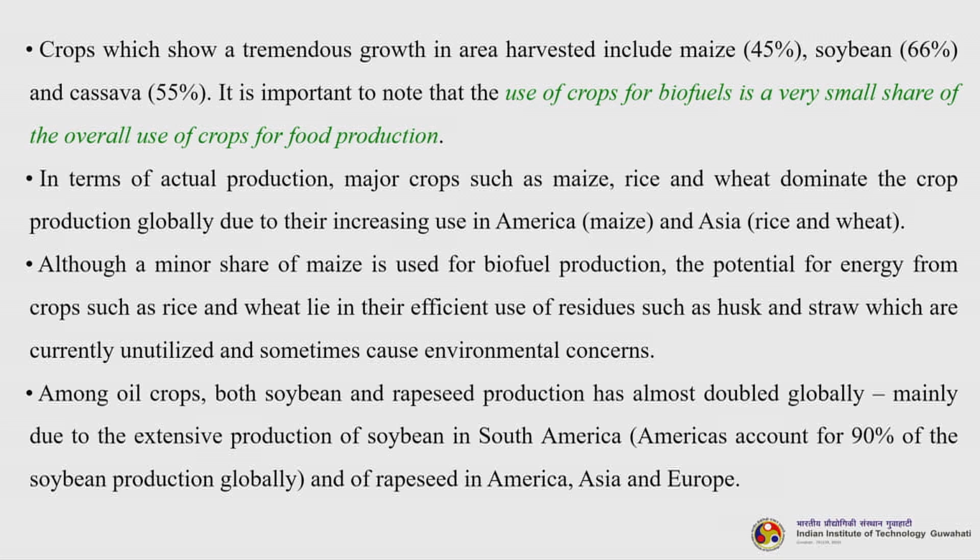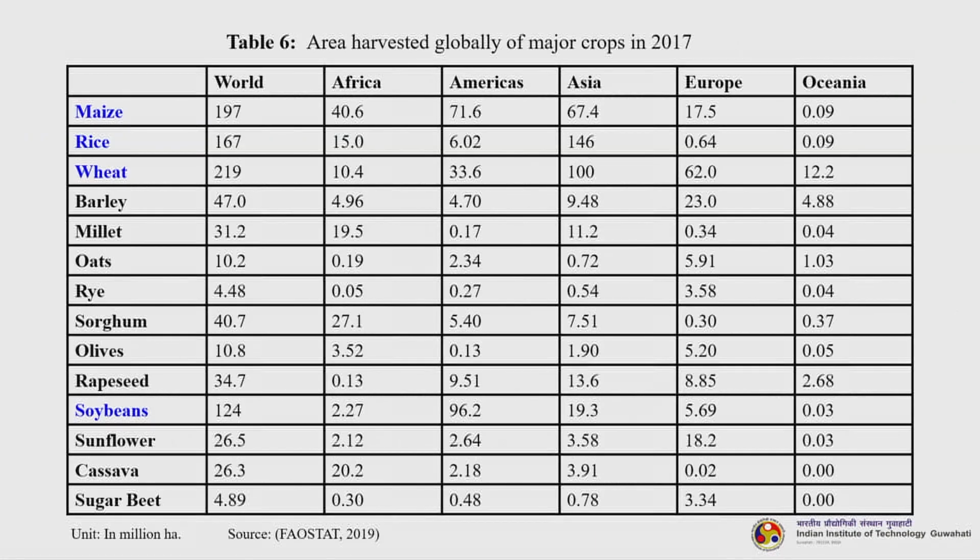So, although a minor share of maize is used for biofuel production, the potential for energy from crops such as rice and wheat lies in the efficient use of residues such as husk and straw, which are currently unutilized and sometimes cause environmental concerns. Now, if we talk about the oil crops, both soybean and rapeseed production has almost doubled globally because of their huge demand, mainly due to the extensive production of soybean in South America. The Americas itself account for 90% of the soybean production globally, and of rapeseed in America, Asia and Europe.